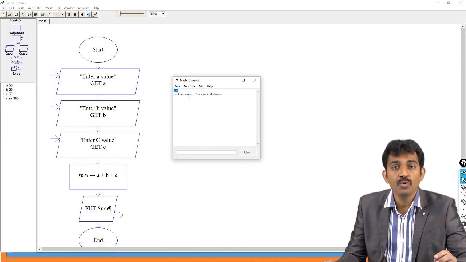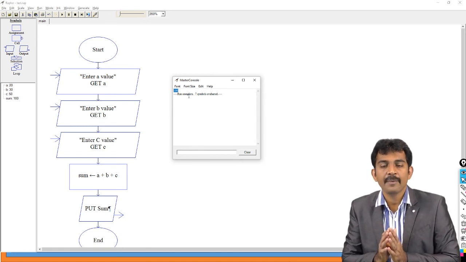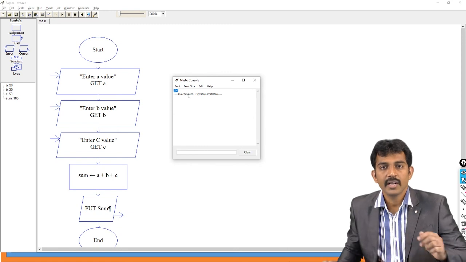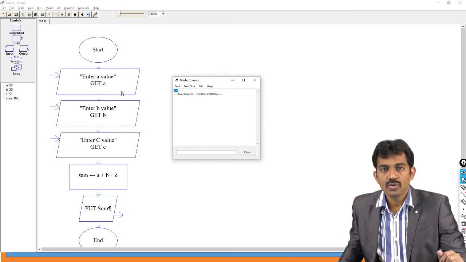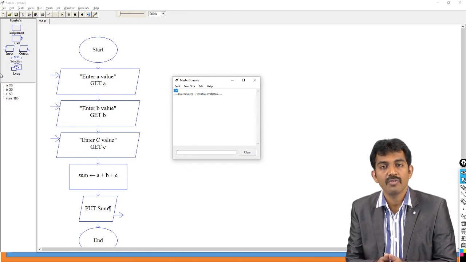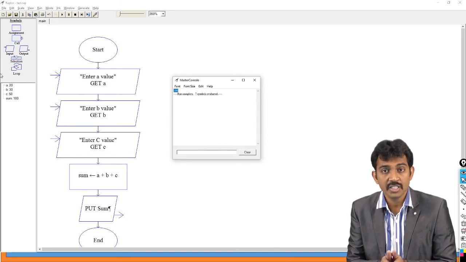This tool will improve your logical way of thinking. So if you practice with Raptor, definitely you're able to improve your logical skills, right? Yes sir, no? So try to practice, and tutorials are available on YouTube for more tutorials regarding Raptor. Okay, now try to implement your problems using Raptor. Definitely it is useful to improve your logical ability.